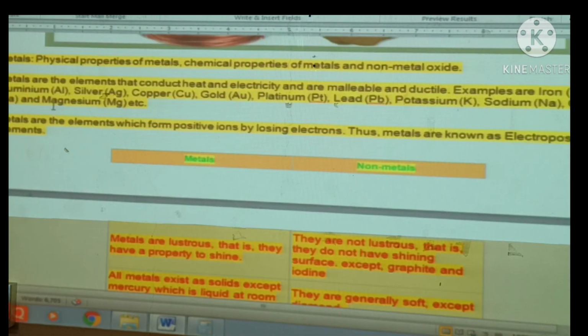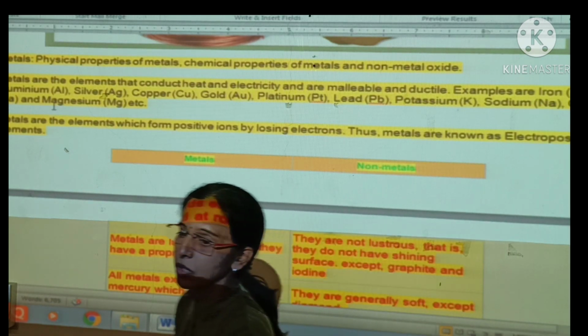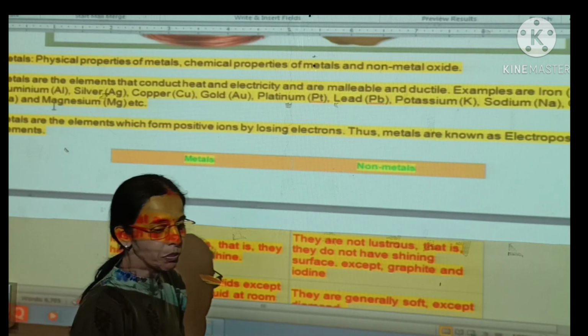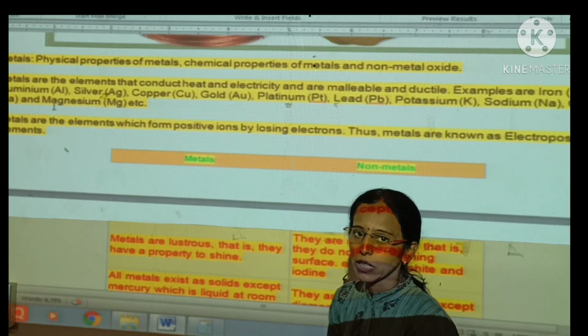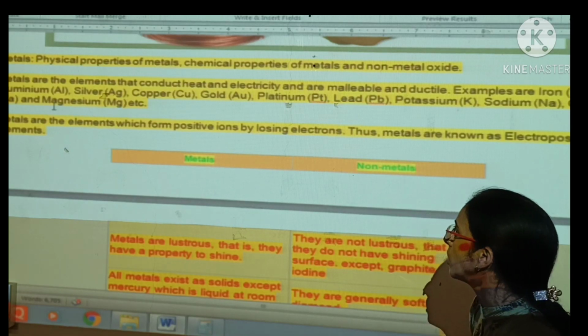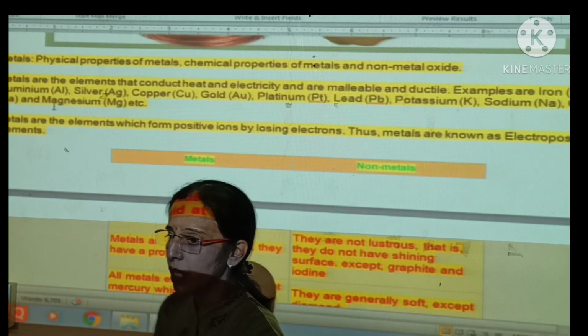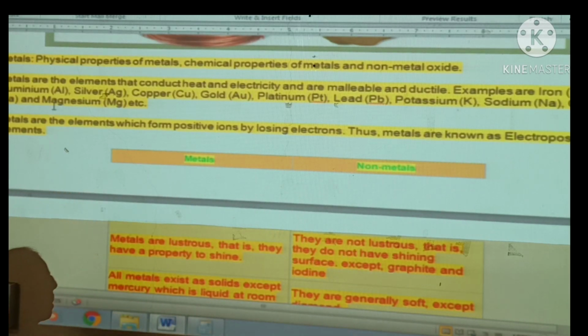Now metals have physical properties like malleability, ductility, conductivity, lustrous and sonorous nature. So these are the properties we are going to see, and the difference between metals and non-metals. If we look at the modern periodic table, there are a total of 180 elements. Most of the elements are metals and very few are non-metals. They may be solid, liquid or gaseous.